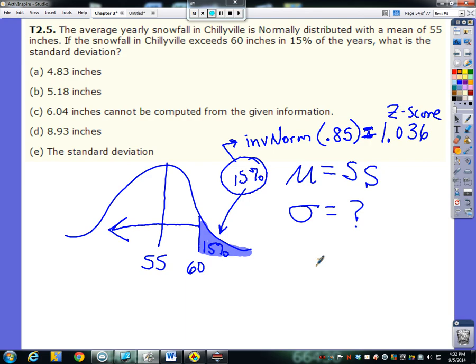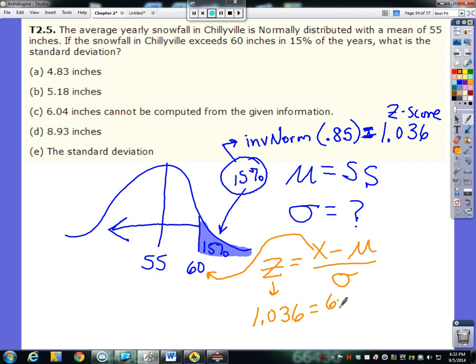Now I need to use my z-score formula, which was z equals x, our individual value, minus the mean, divided by the standard deviation. We know our z-score to be 1.036. We know our individual value, x, that's the 60 in question here. The mean we know is 55, and then here's our missing piece of the puzzle, the sigma.